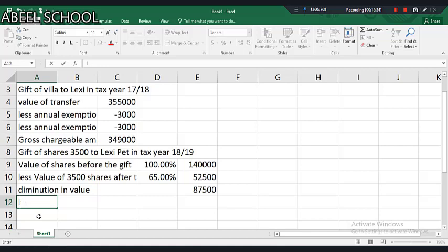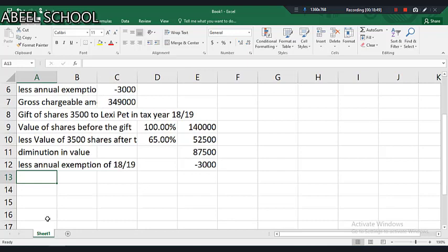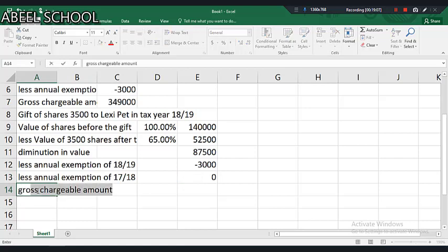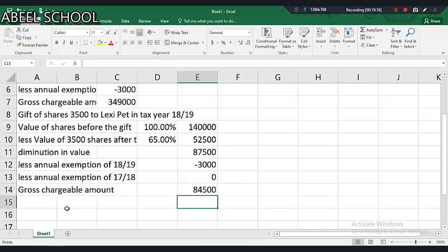So less annual exemption of 18-19, 3,000, less annual exemption of 17-18, 0. It means the gross chargeable amount. Just use the sum formula. This is the gross chargeable amount.